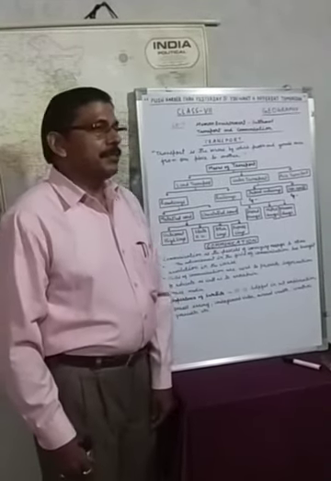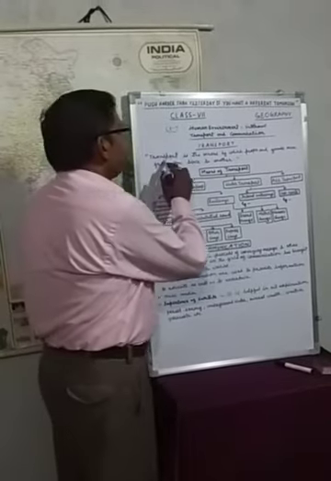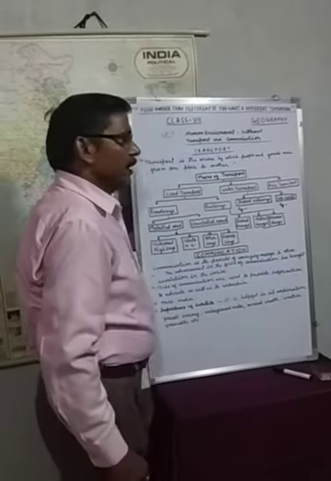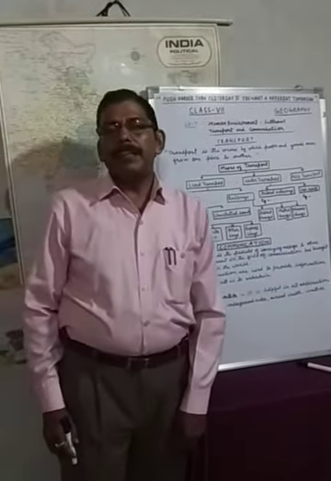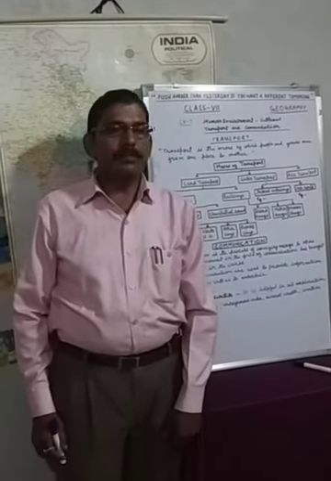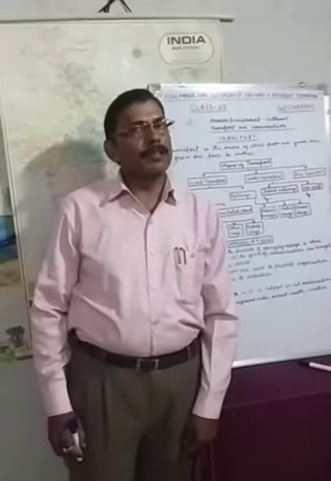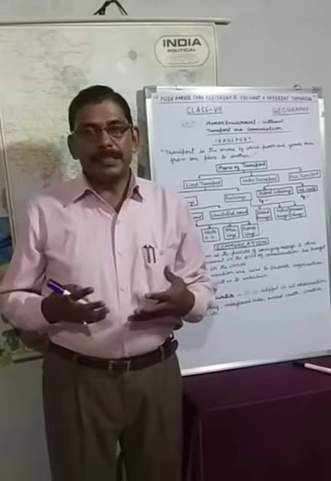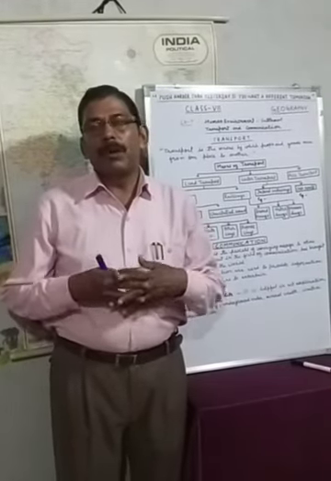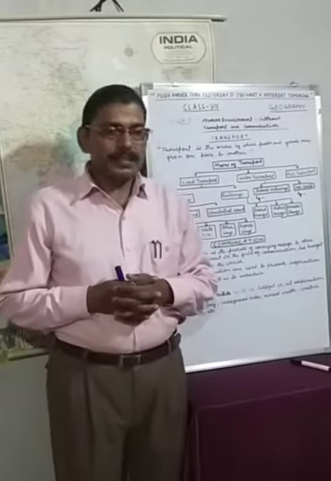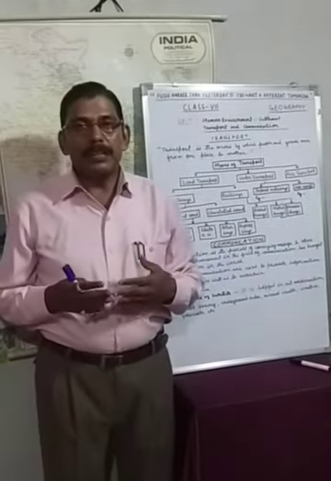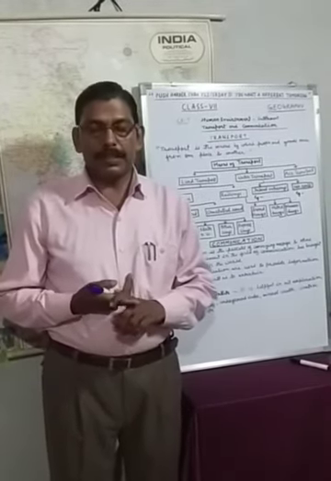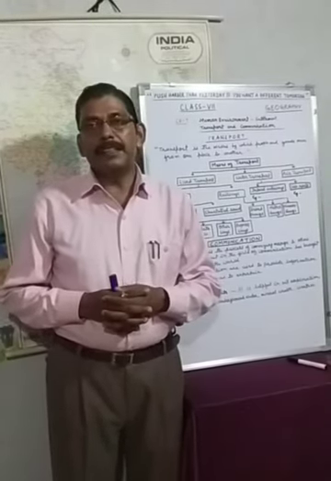Now children, I am going to discuss transport. Transport is the means by which people and goods move from one place to another. Early people used animals to go from one place to another. Later, when the wheel was invented, transport became easier and people started traveling longer distances. But even today, people use animals like camels, horses, mules and oxen as transport.